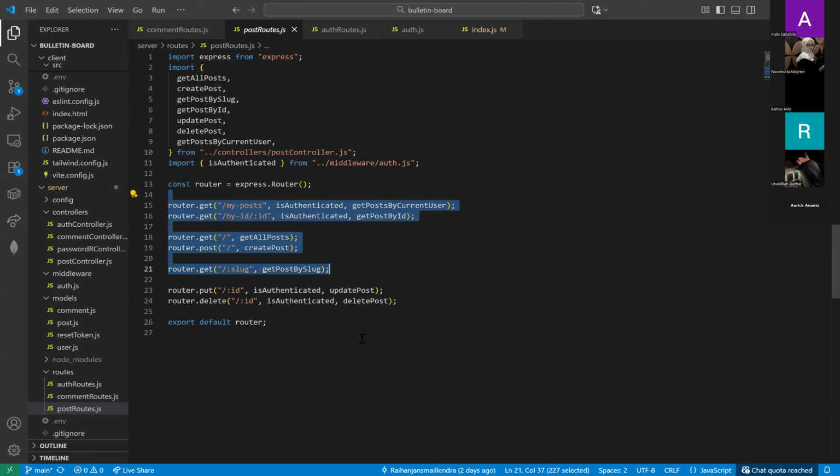So maybe that's all about the backend that I have already explained.